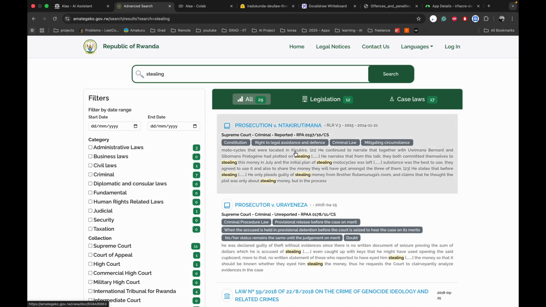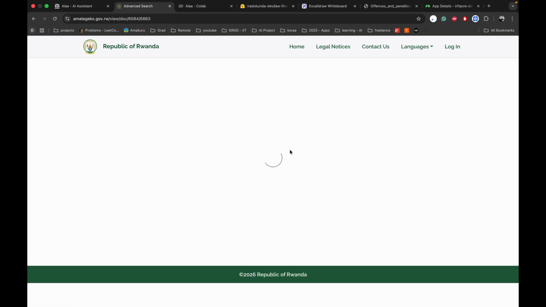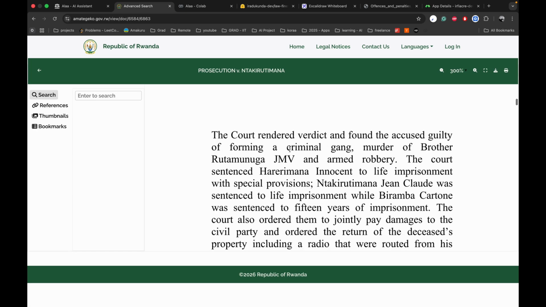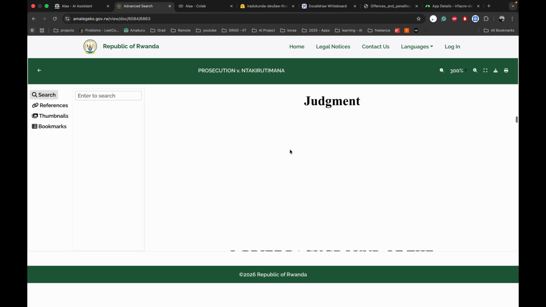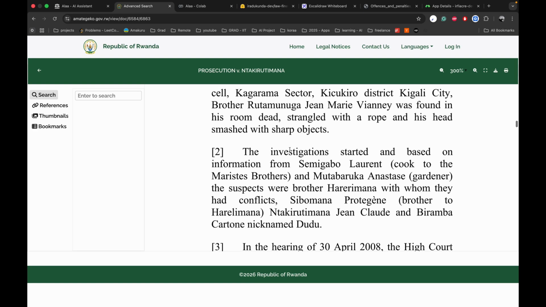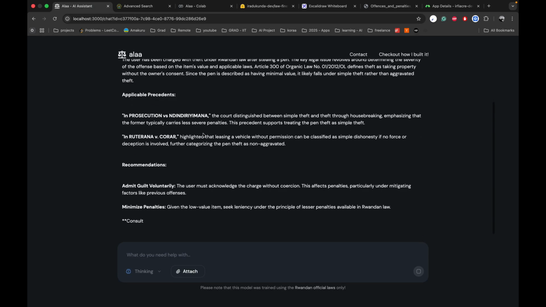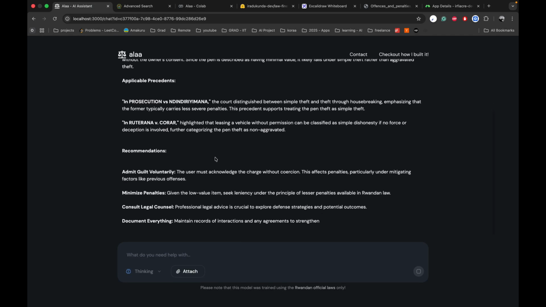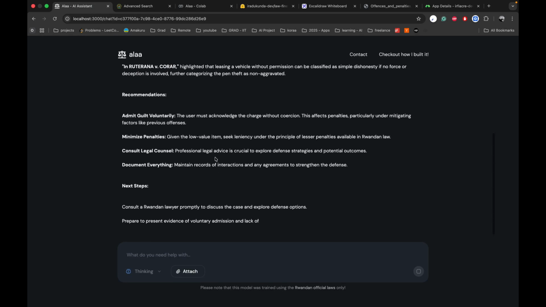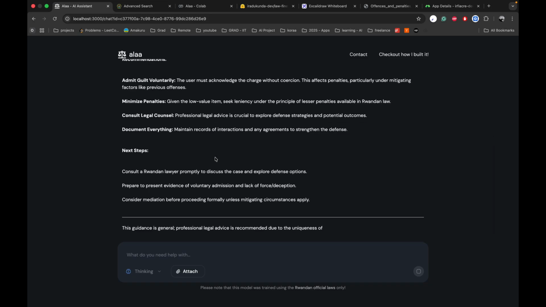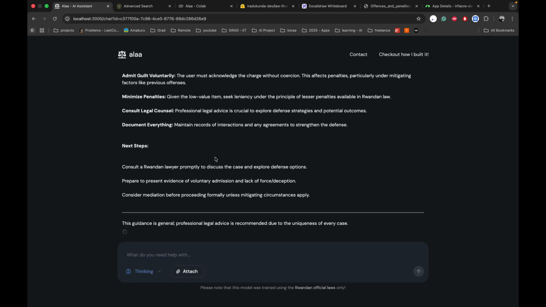Then it looks for cases that involve stealing, for example, this one, and reads through the conclusion, what the court has done, and every piece of information about this particular case. Once it finishes reading the relevant cases, it sends them to our model, and our model is the one that will give you particular guidance.